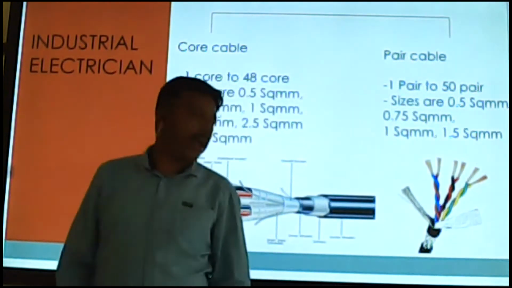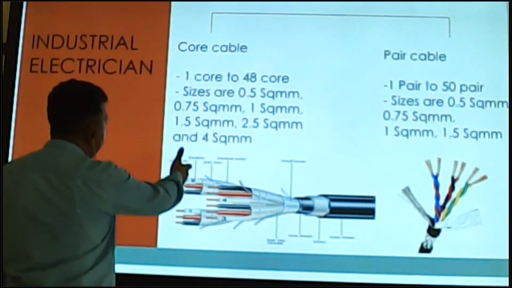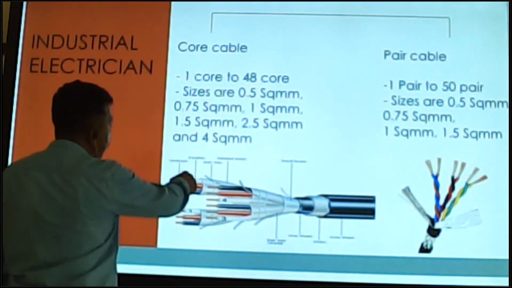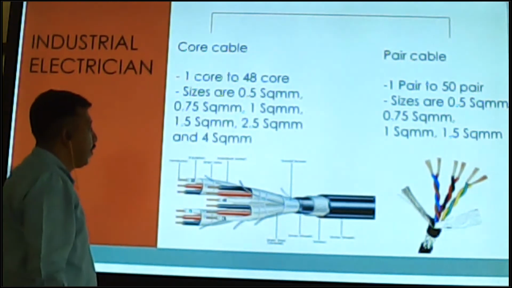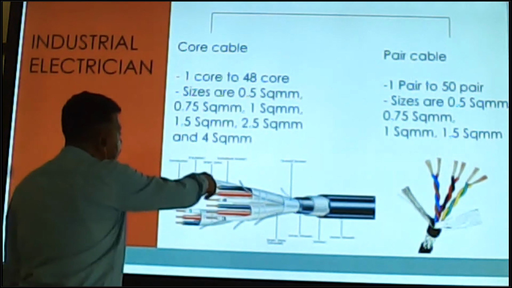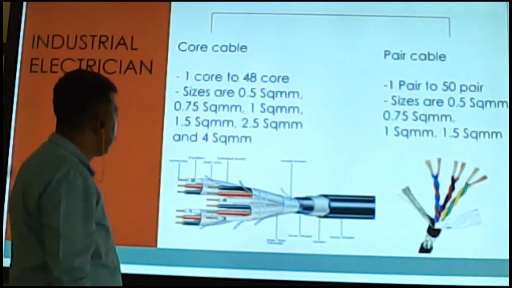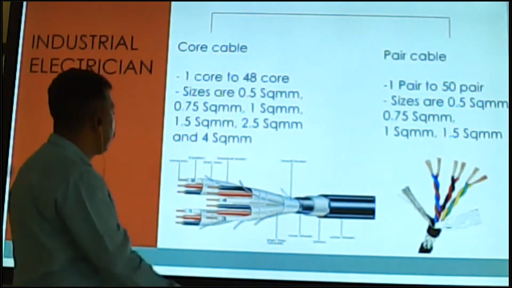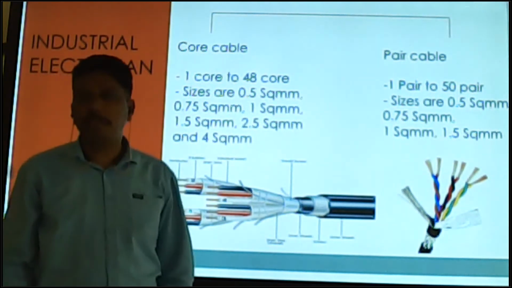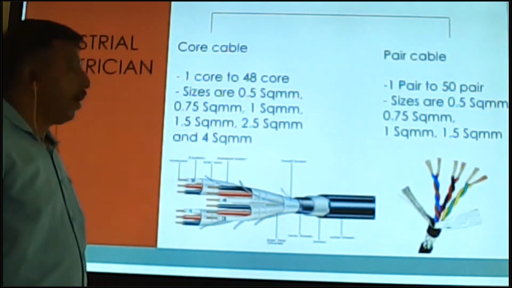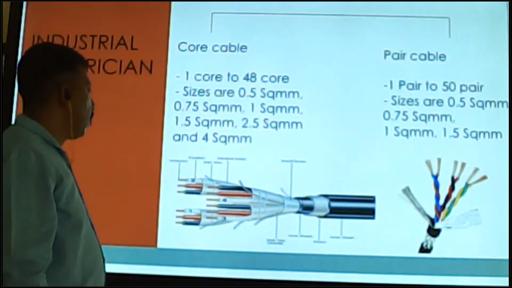So the cable has these parts inside, which I already explained: conductor and insulation. This insulation is called cable core insulation. After that comes the drain wire, which is used for earthing. Earthing is of two types, PE, protective earth, and SE, safe earth.